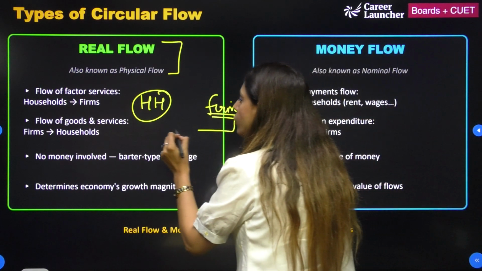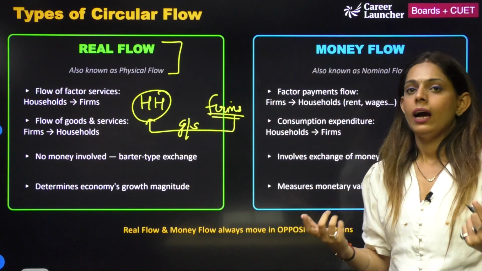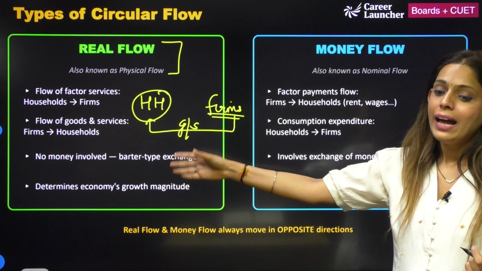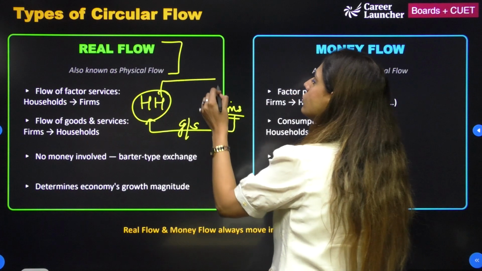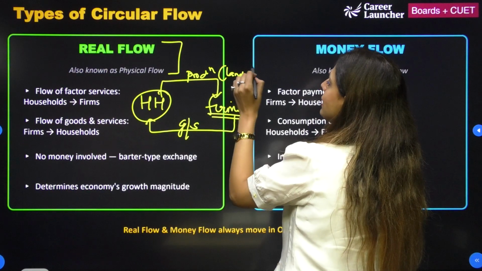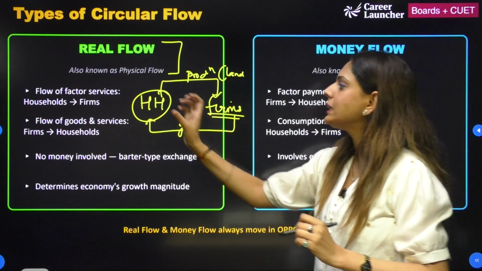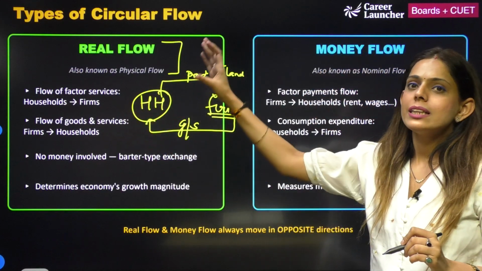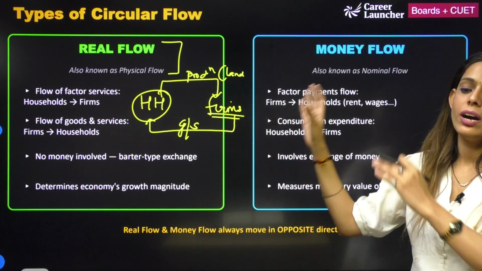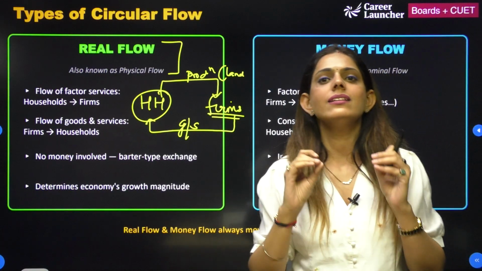How? Firms are going to produce goods and services for the households. अब firm किसके लिए बना रहे हैं goods? That is generally for the households, and in return the households have these factors of production, that is land, labor, etc. So when I say firms make goods and services for the households, in return the households have these factors of production. So the flow happens to be between the value of goods and services.